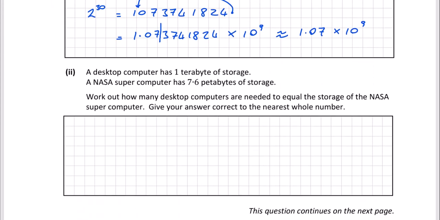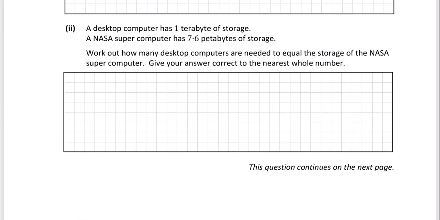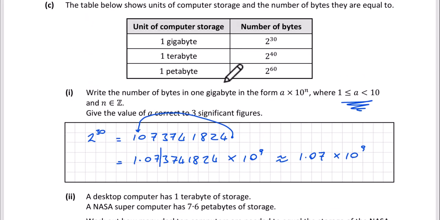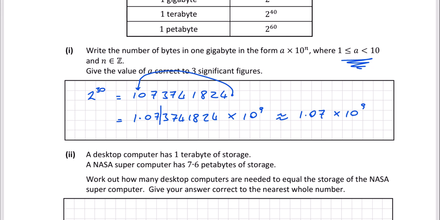Okay, next question. A desktop computer has 1 terabyte of storage. A NASA supercomputer has 7.6 petabytes of storage. Work out how many desktop computers are needed to equal the storage of the NASA supercomputer. Give your answer correct to the nearest whole number. So we have 7.6 petabytes. If we look back up here at our table, a petabyte is 2 to the power of 60.